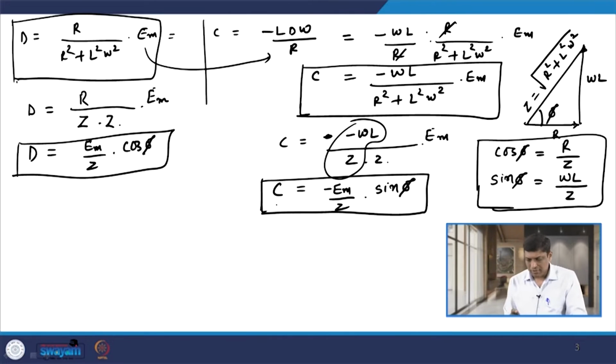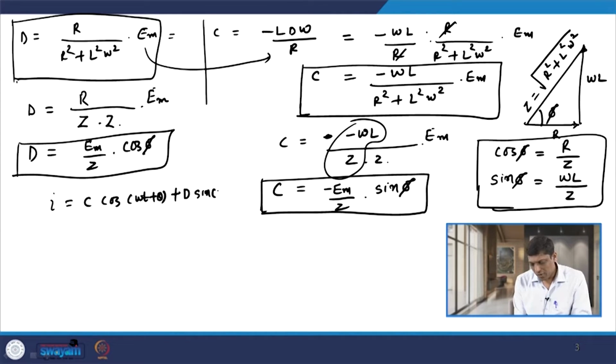So, if I use this value in our original equation of I, which is given by c cos(omega t plus theta) plus d sin(omega t plus theta).